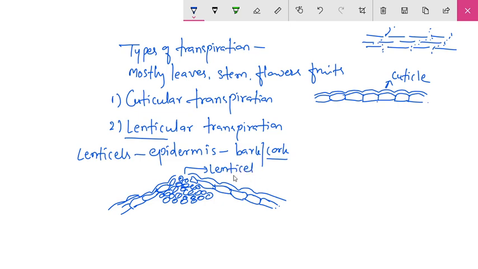So this lenticel is the slit in the bark of woody plants. This slit is filled with loosely arranged cells, and these loosely arranged cells are known as the complementary cells.